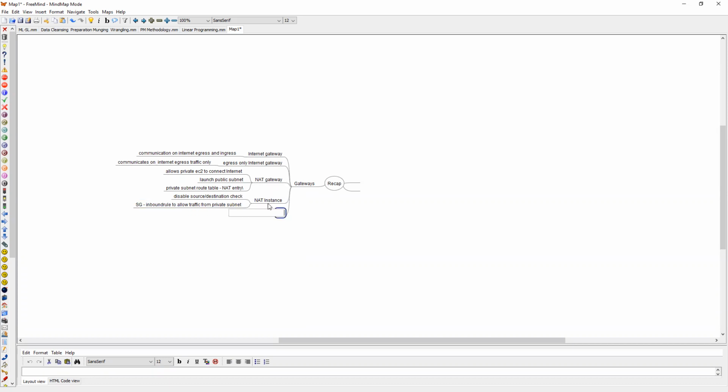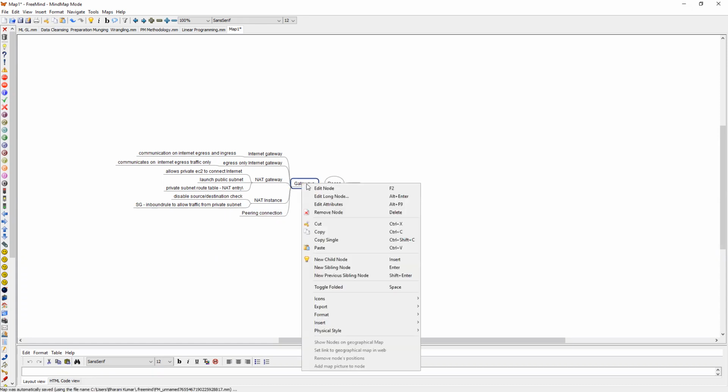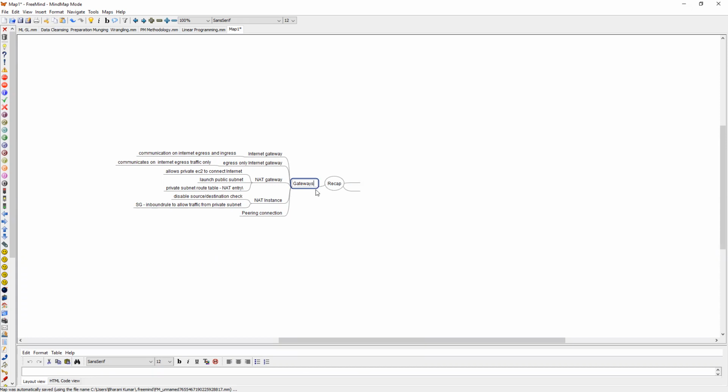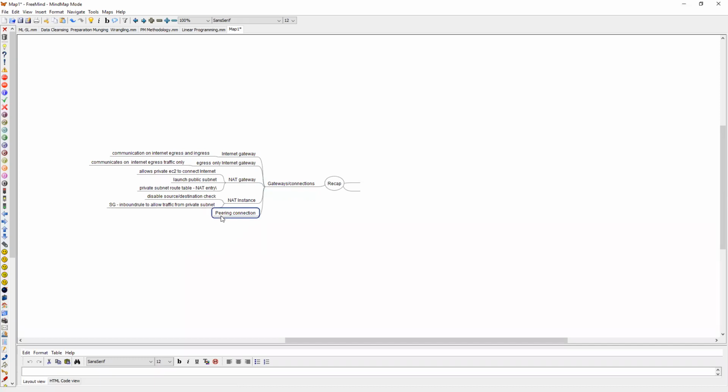And in last class, we talked about peering connection. Peering connection also provides you a kind of a gateway into other VPCs. So let's say gateways or connections. Peering connection and how you create a peering connection.